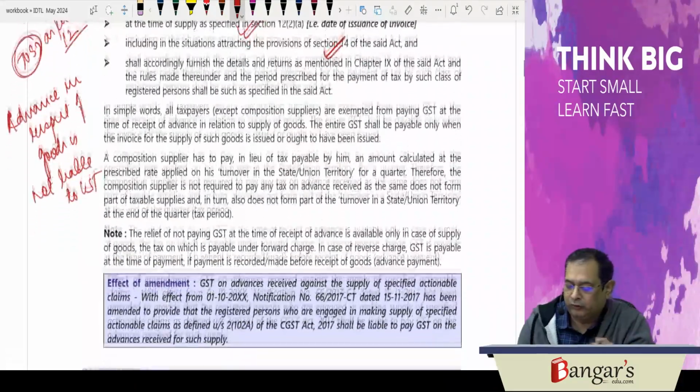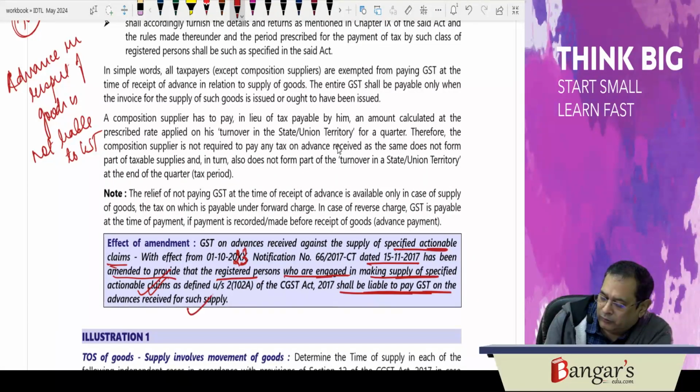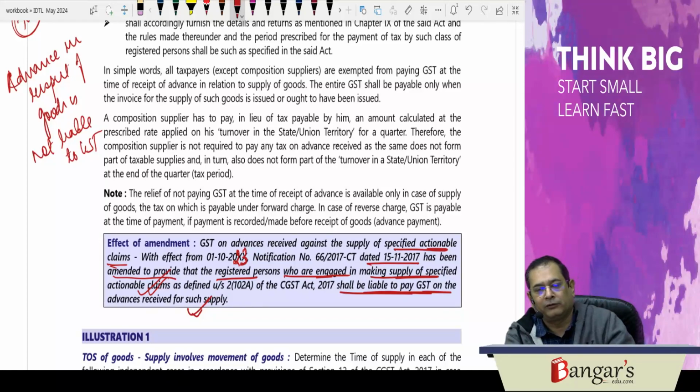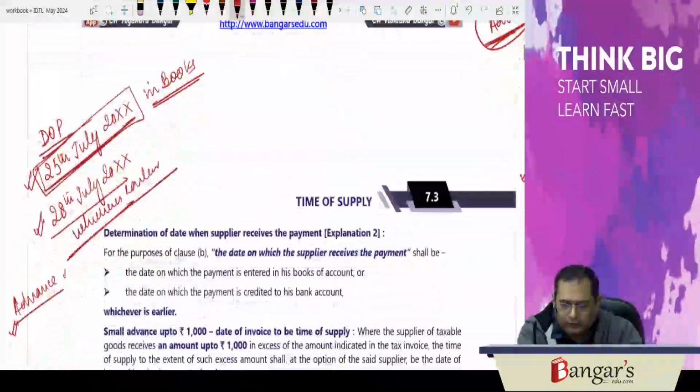However, GST on advances received against supply of specified actionable claims, with effect from 1st of October 2023, they have amended this notification, and registered persons who are engaged in making supply of specified actionable claims shall be liable to pay GST on advances received in respect of such supply. So they will be required to pay GST on advances received in respect of such supply. So let us discuss now.